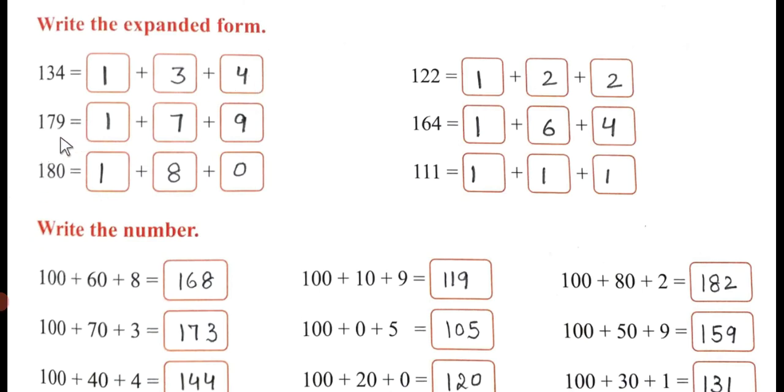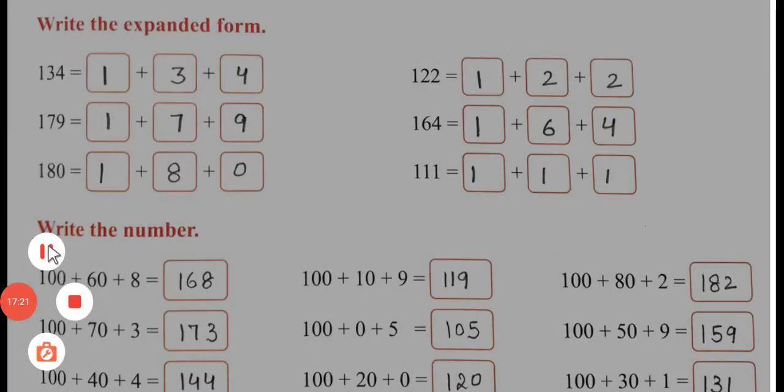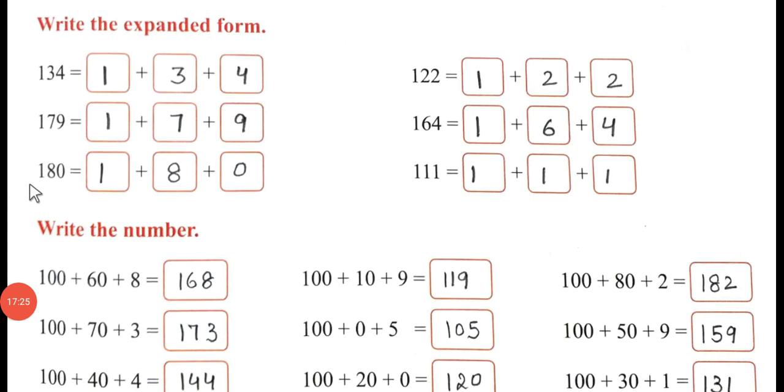Now 179. 100, I have left that 0. I want you to do it by yourself. 7 and 9. So after 1 you will add 2 zeros.